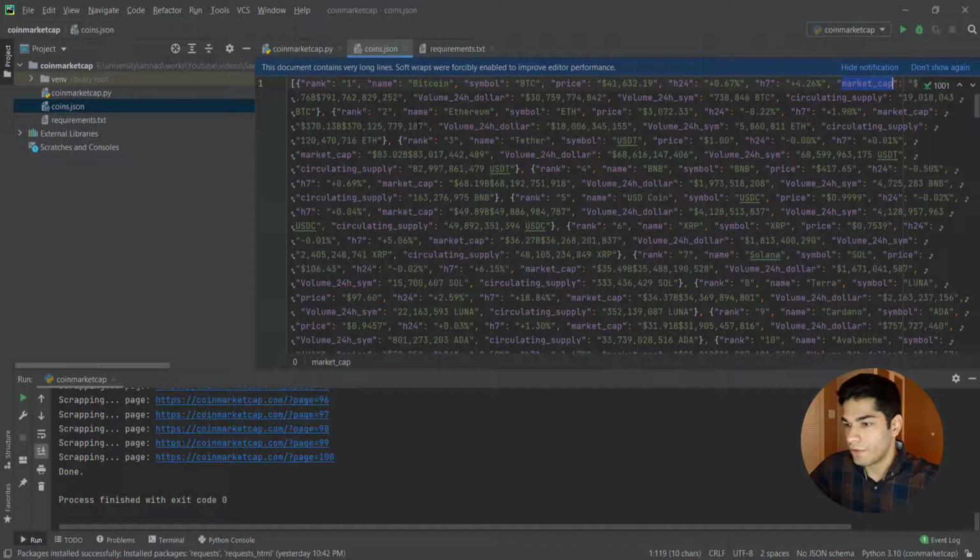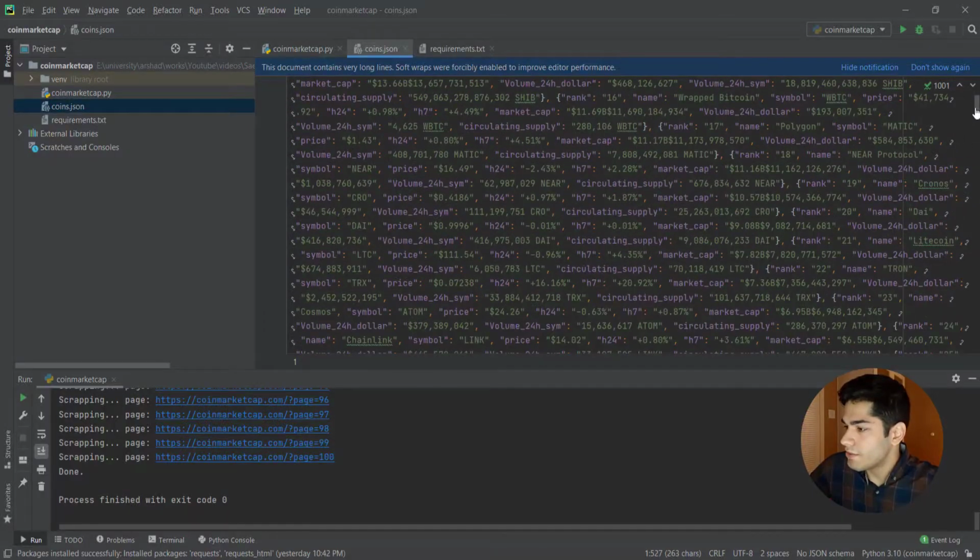Market cap basically means how much money is inside this coin or cryptocurrency. And the volume, again the circulating supply, and this is BTC. So as you can see with the symbol, and then we have the next one right here. Yes, right here. So as we can see, we have rank, name, again Ethereum, symbol ETH, price, the price changes, the market cap, everything.